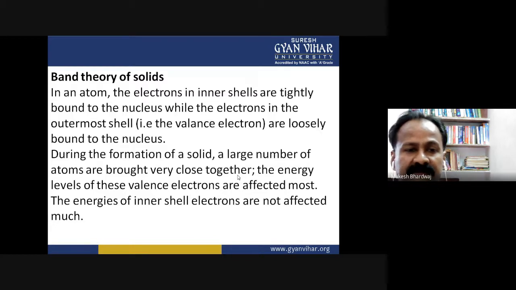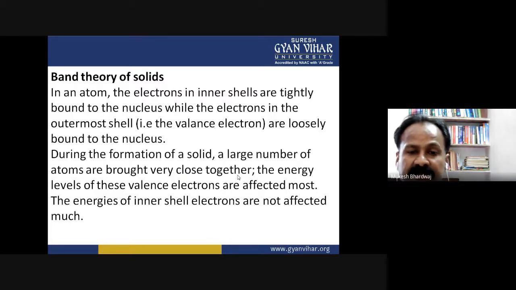They are valence electrons and loosely bound to the nucleus. During the formation of a solid, a large number of atoms are brought very close together. The energy levels of these valence electrons are affected most, because valence electrons are the ones taking part in various activities or reactions.